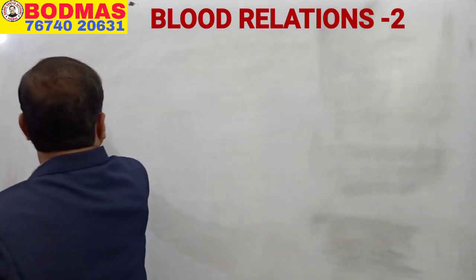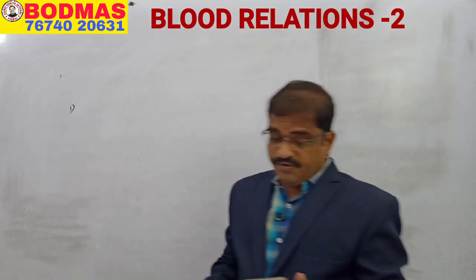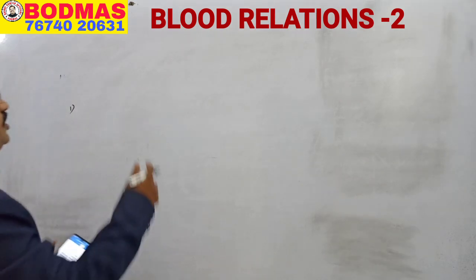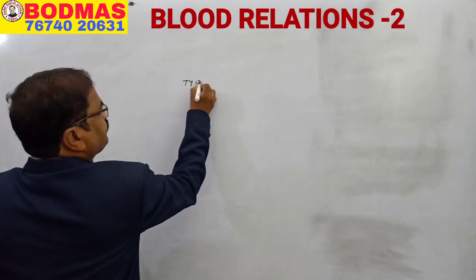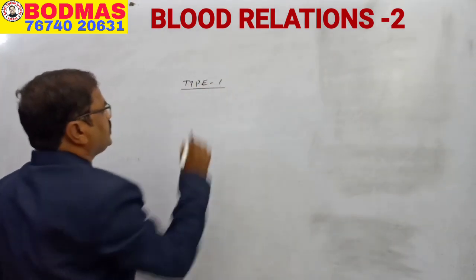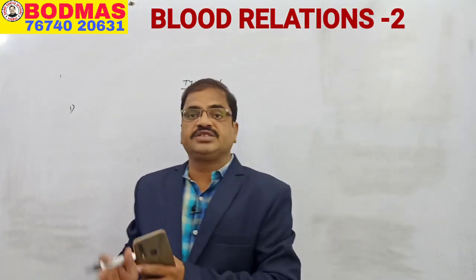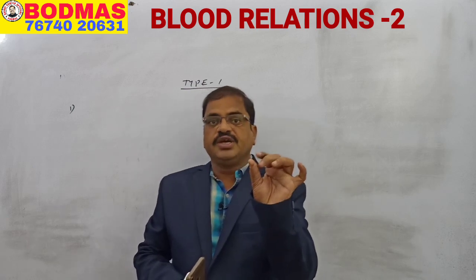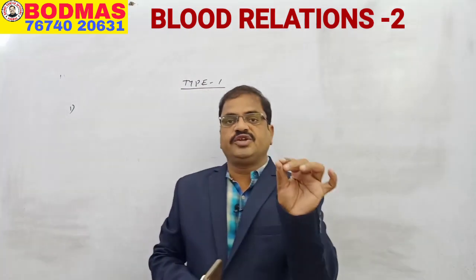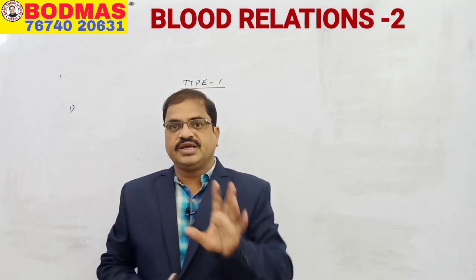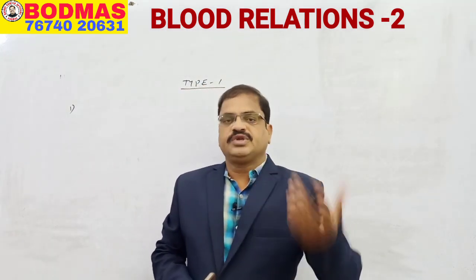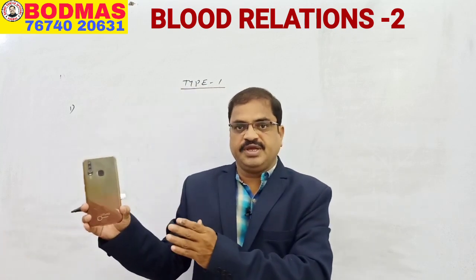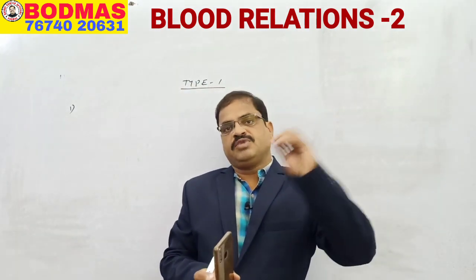In question number 1: pointing to a photograph, a man said. Here the person is introducing, type 1 model. There are only 3 types of blood relations. The first type is introducing persons, a photograph, or a portrait. In type 2, puzzles will be given: there are 6 members of the family, A is the father, B is the son, like that.